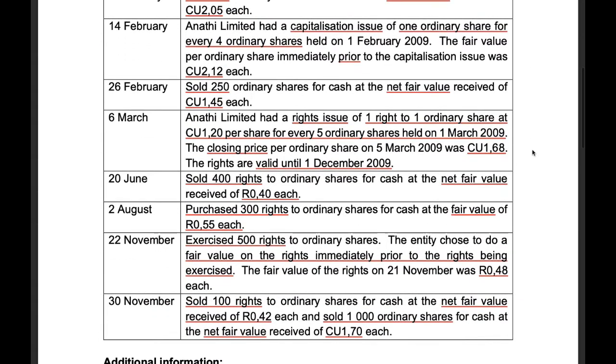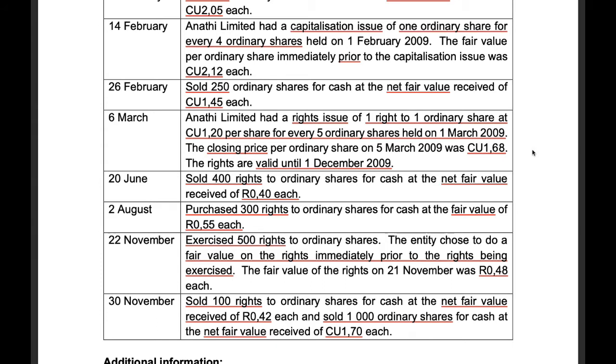On the 20th of June, we sold 400 rights to ordinary shares for cash at the net fair value received of 40 cents each. On the 2nd of August, we purchased 300 rights to ordinary shares for cash at the fair value of 55 cents each. On the 22nd of November, we exercised 500 rights to ordinary shares. The entity chose to do a fair value on the rights immediately prior to the rights being exercised. The fair value of the rights on the 21st of November was 48 cents each.